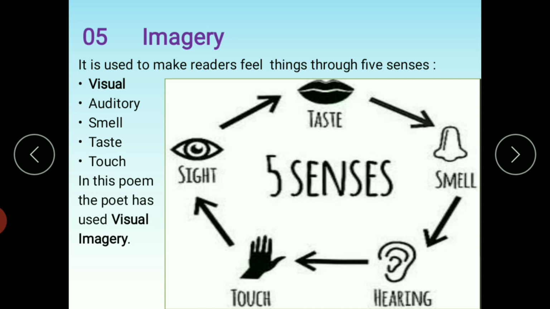We have taste imagery, like things that we can taste. Smell, the things that we can smell. Hearing means auditory imagery, like we can hear things. Touch, that we can touch. And sight means visual imagery, like things that we can see. So in this poem, the poet has used only visual imagery.